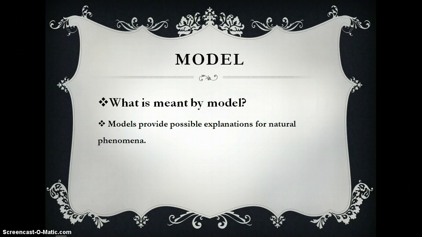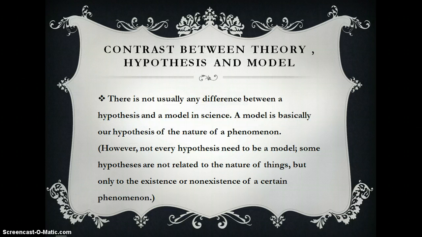What's a model? Models provide possible explanations for natural phenomena, so it deals with nature, natural phenomena. Now, after understanding the meaning of each, we have to know the difference between each, or the contrast between them. First, we need to know the difference between hypothesis and model because they're quite the same. There's not usually any difference between hypothesis and model.